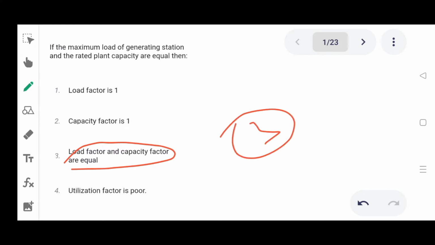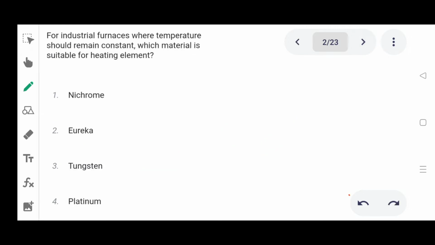Option 3. Next one. For an industrial furnace where temperature should remain constant, which material is suitable for the heating element? Option 1 nichrome, 2 eureka, 3 tungsten, 4 platinum. Correct answer is nichrome. Option 1.